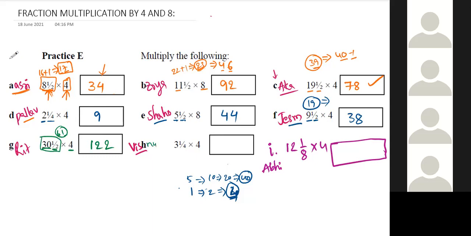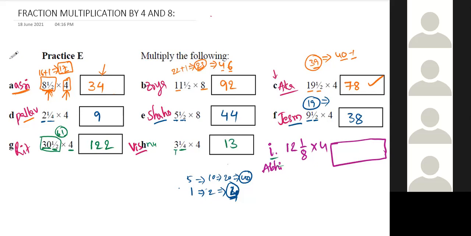Then Vishnu. Sir, quadruple of 3 is 12 and quadruple of 1 by 4 is 1. So it will be 12 plus 1 equal to 13. 12 plus 1, yes, correct. Exactly. Then Abhinav.